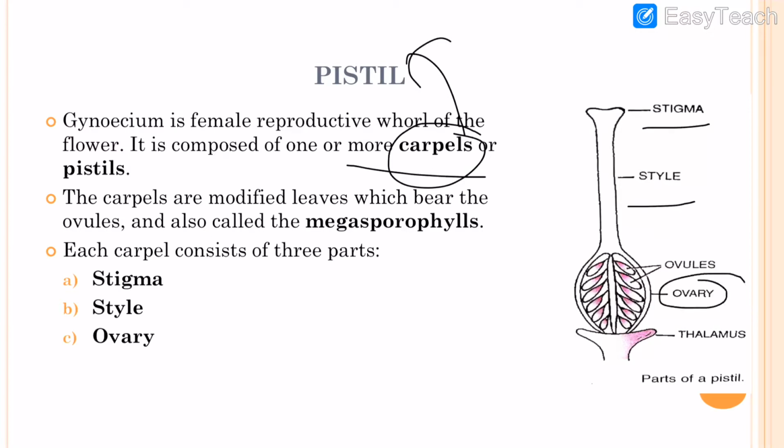In the ovary, ovules are present, and these are all present on the thalamus. Actually, all floral parts are arranged on a flattened structure that is known as thalamus. So here we can see the structure of a carpel, or we can say the pistil.